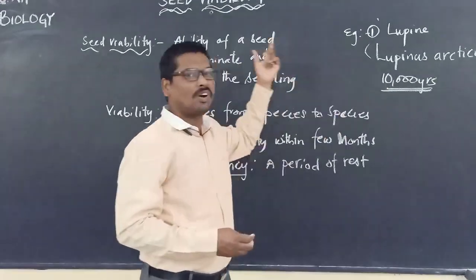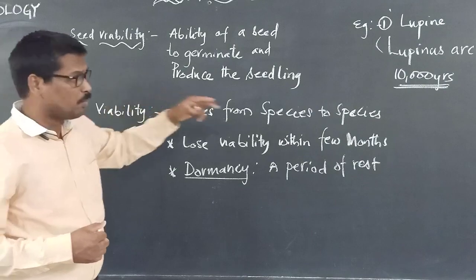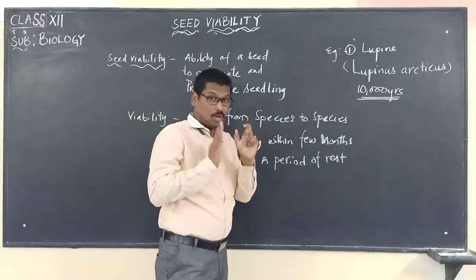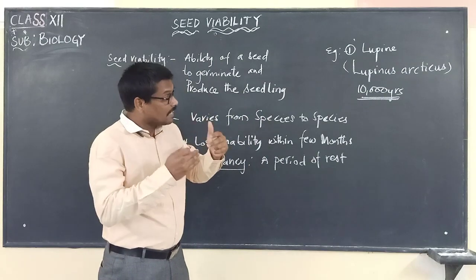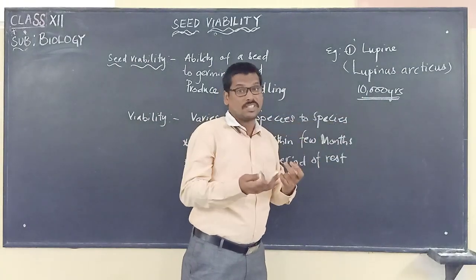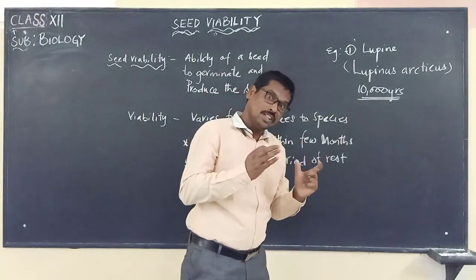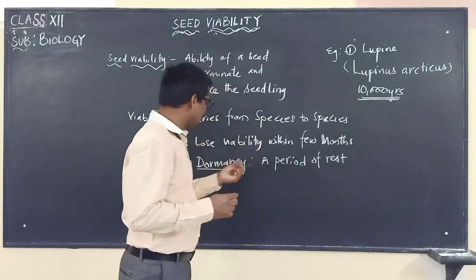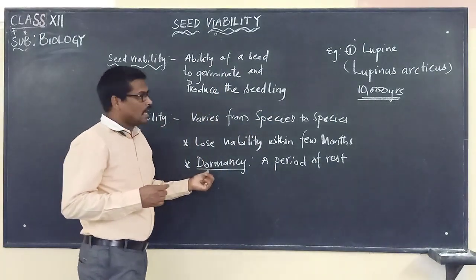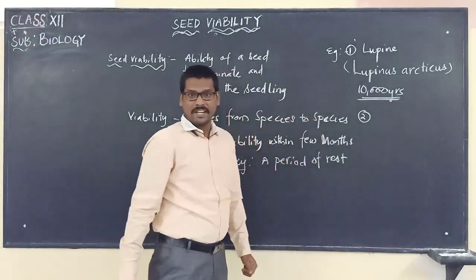This we call seed viability. The seeds were in dormancy for 10,000 years, and after that estimated record of 10,000 years, they started to grow and bear flowers. This is very interesting. All these 10,000 years, the seeds were in the dormancy stage.